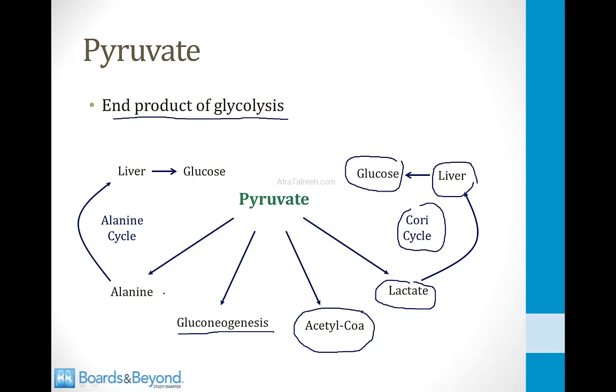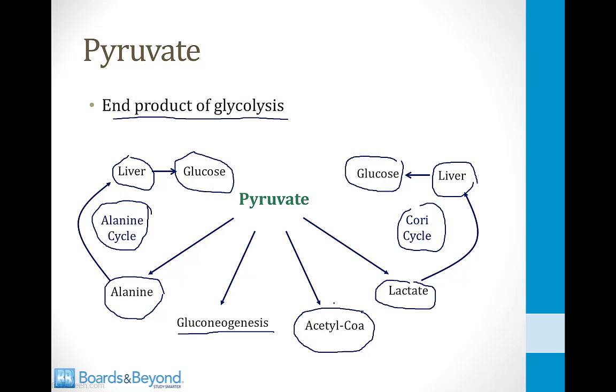Another potential fate for pyruvate is conversion into the amino acid alanine. Once it's converted into alanine by muscles, it can carry nitrogen back to the liver. The liver can then extract that nitrogen and convert it to urea, and the liver can also convert the alanine back into glucose, which can then go back to muscle cells. And this is called the alanine cycle, which I talk about in more detail in some of the modules on amino acids.